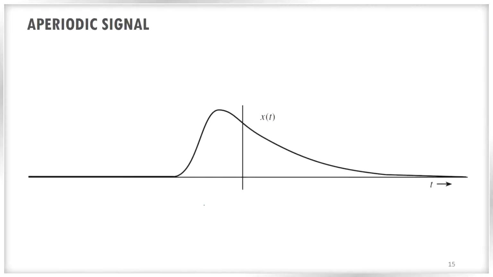Now coming to the aperiodic signal. What is meant by an aperiodic signal? It is just the opposite of the periodic signal. There is no repetition of the signal, no replicas of the signal. Consider this particular signal. It starts at negative time, so it starts in the past, comes to the present, slowly decays and ends in the future.